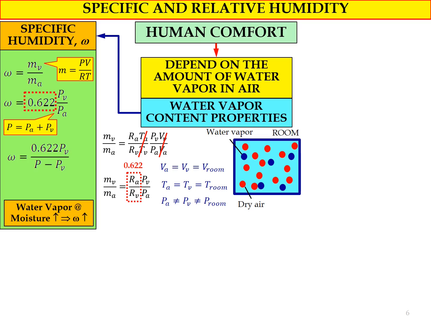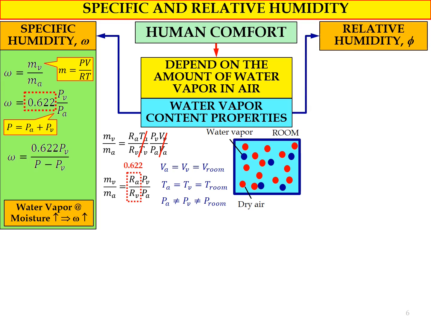The value of omega represents the amount of water vapor or moisture content. So if the value of omega increases, that means the amount of water vapor or moisture content in the atmospheric air also increases.